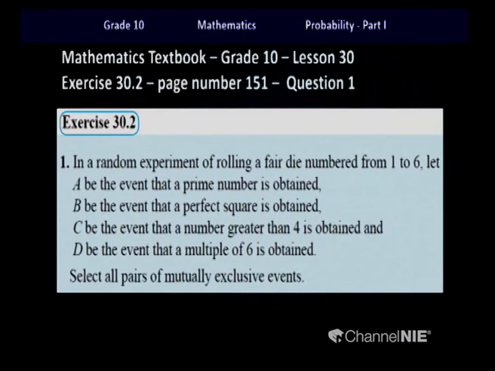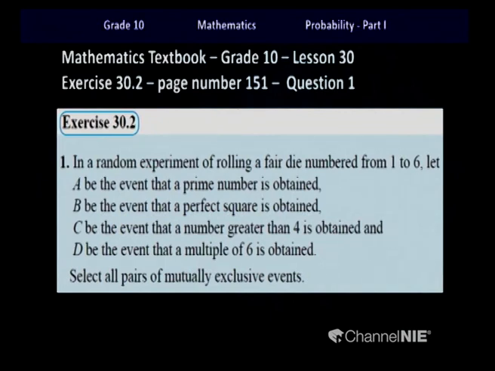Event A be the event that a prime number is obtained. Event B be the event that a perfect square is obtained. Event C be the event that a number greater than 4 is obtained. And D be the event that a multiple of 6 is obtained. They are asking us to select all pairs of mutually exclusive events.